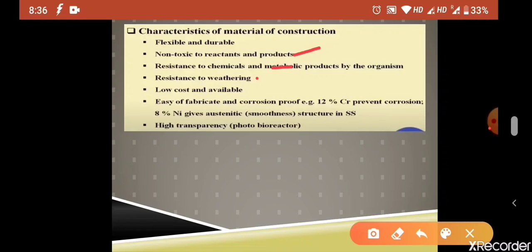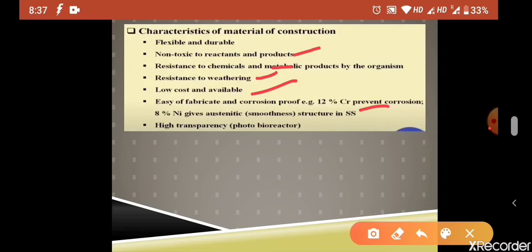Then the resistance to weather. And the next one is low cost and availability. That is very important because cost is a very important factor as far as industry is concerned. In most biochemical industries, the material of construction is mostly stainless steel, and the stainless steel quality depends on the composition of the alloy that we have.